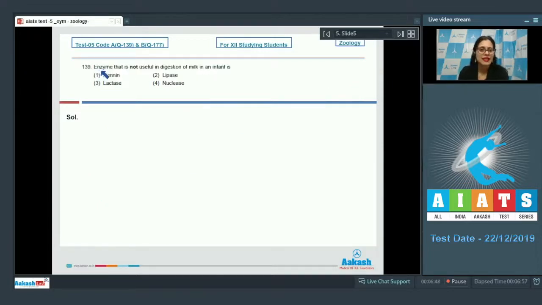Question number 139. Enzyme that is not useful in digestion of milk in an infant is, and the options are renin, lipase, lactase, nuclease.